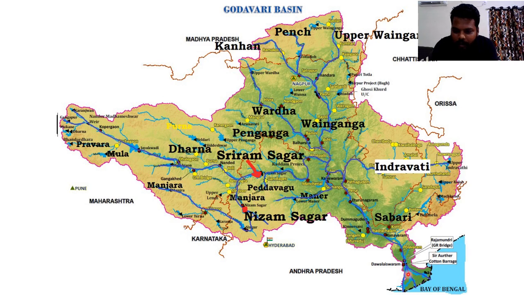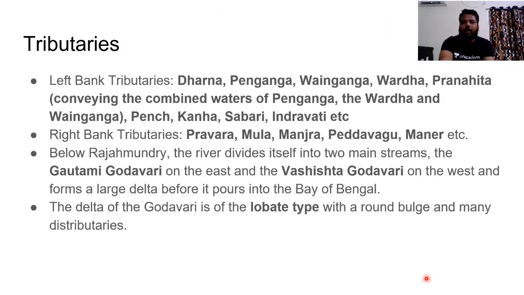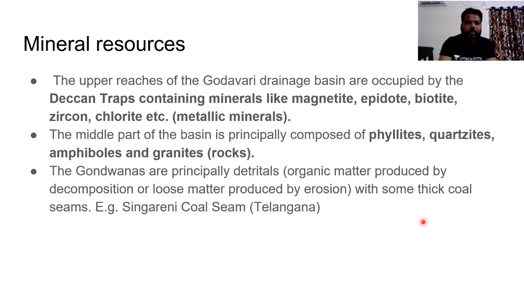Are you observing it? Yes, the deltaic creation. All the east flowing rivers, let it be Mahanadi, Godavari, Krishna, Kaveri, they form delta. And why do they form delta? We will be discussing later on. And the delta is of lobate type with a round bulge and many distributaries into it.